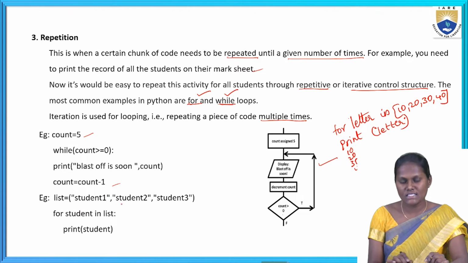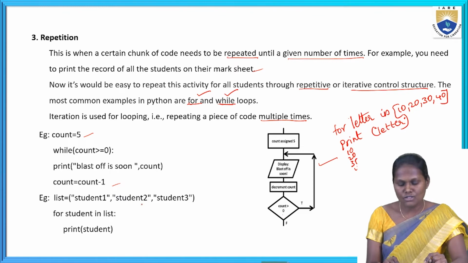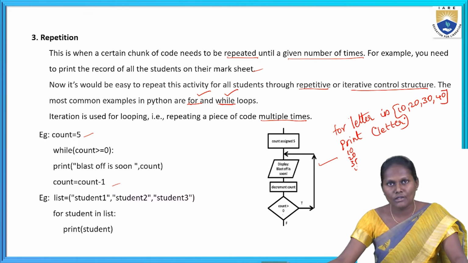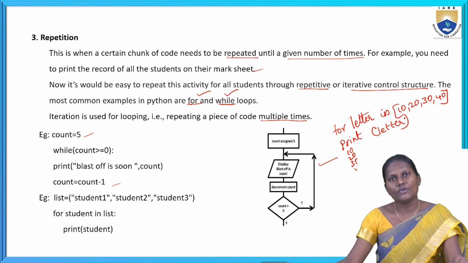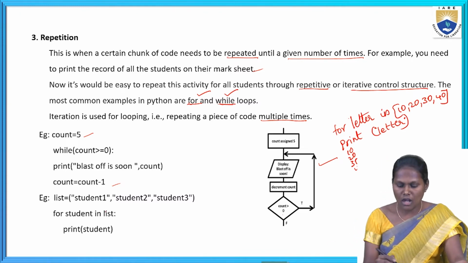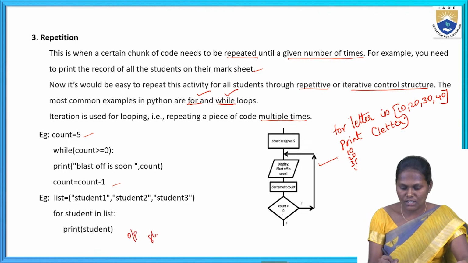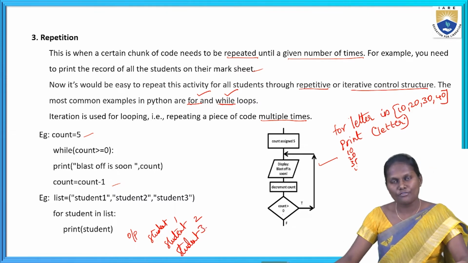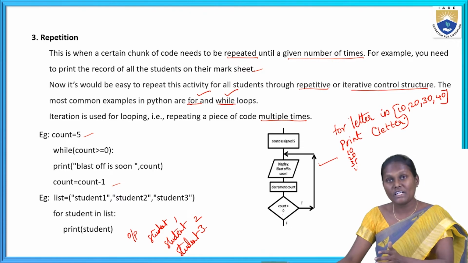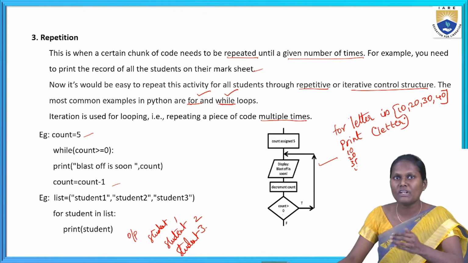Next, coming to the second example, here I have taken a list format: student 1, student 2, and student 3. These students are in a list. For student in list, print student. If I take each student value in the list, it is going to print the student. How will the output come here? Student 1, student 2, and also student 3. Like this the output will be printed. The repetition goes on until the statement is no longer true.